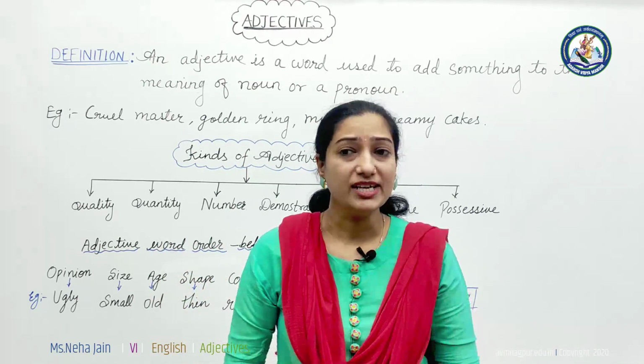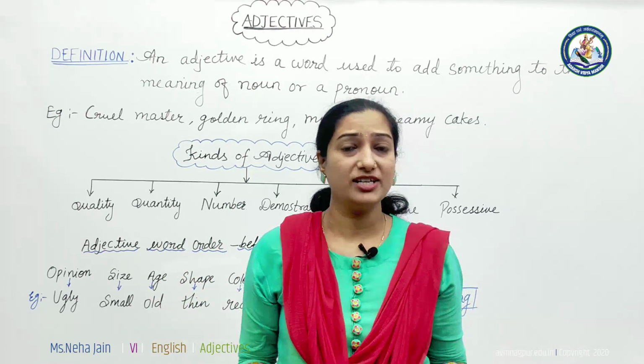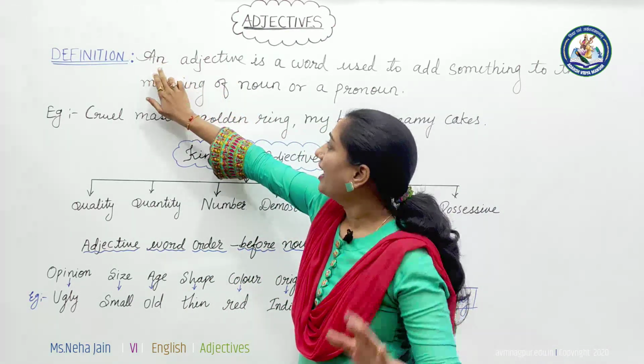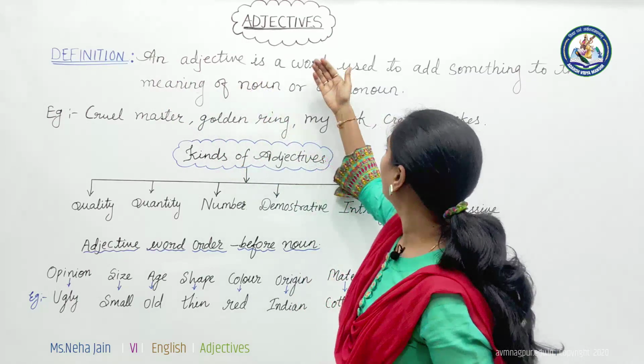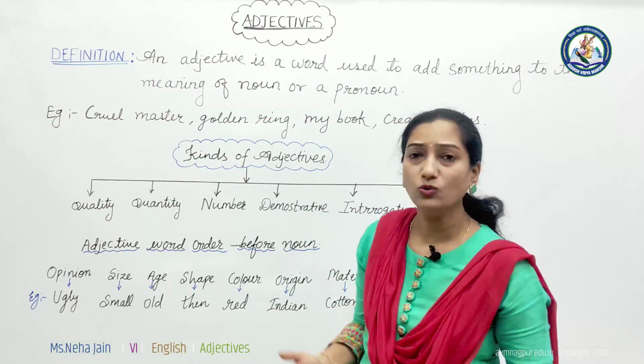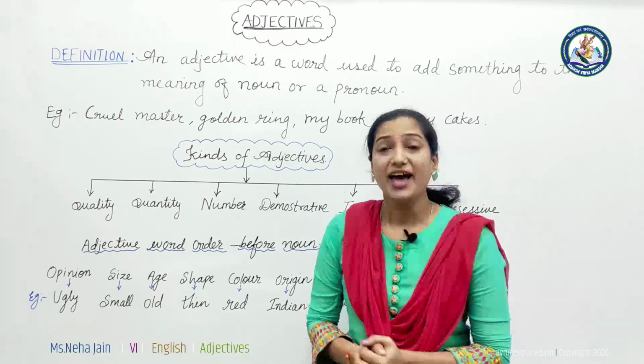Now let's see the definition of adjective. An adjective is a word that is used to add something to the meaning of a noun or pronoun. Okay, have you got that?